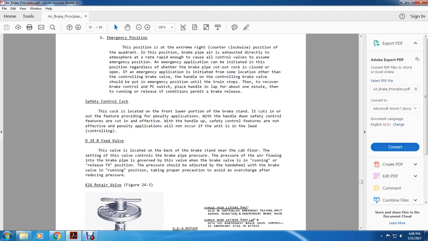The safety control cock. The cock is located at the front of the lower portion of the brake stand. It cuts the safety control feature in or out, along with the penalty application. With the handle down, the safety control features are cut in and in effect. With the handle up, the safety controls are not in effect.